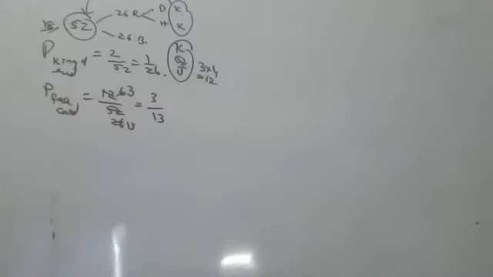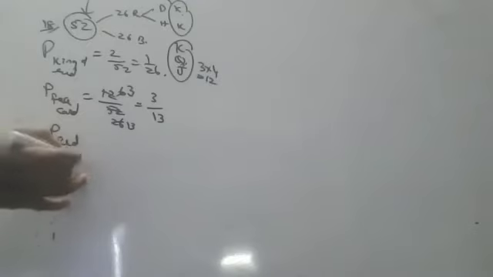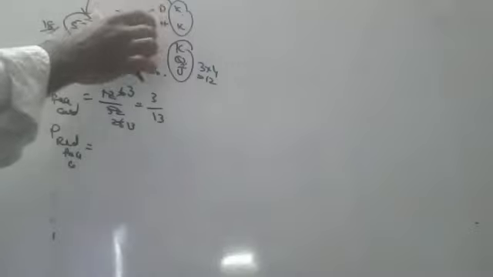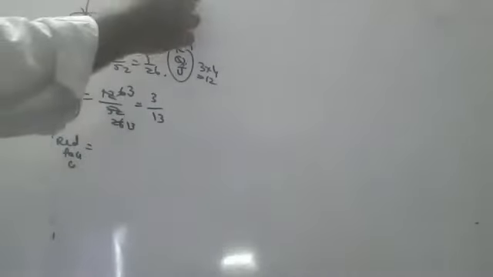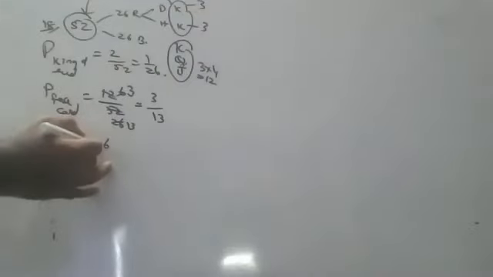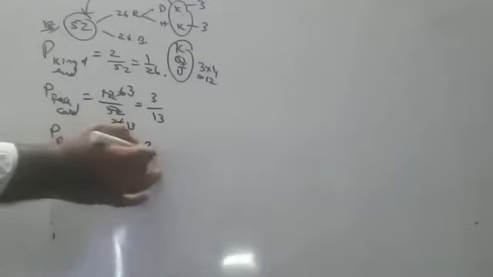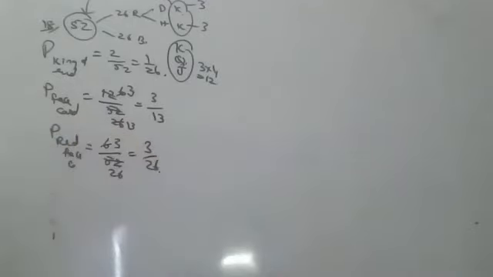Next, Pravalika, red face card. In this 3 will be there, in this 3, here 3 will be there, here 3. So 6 by 52. 3s are 6, 2 26s are 52. So 3 by 26.